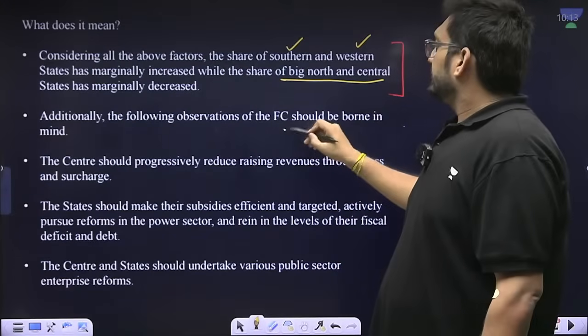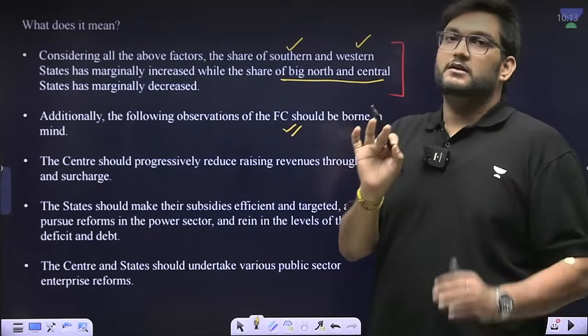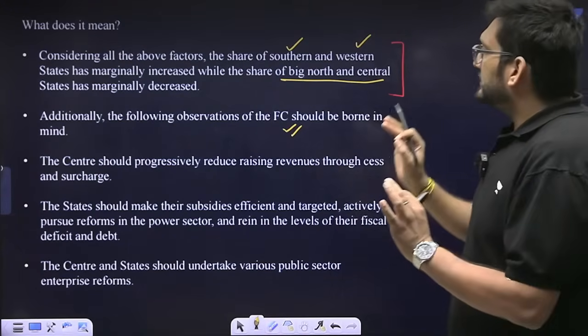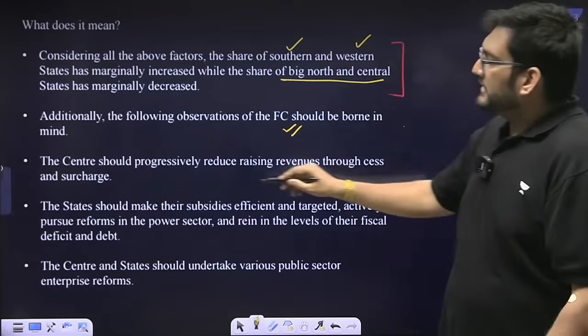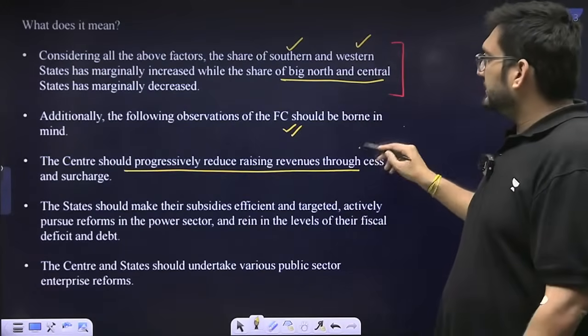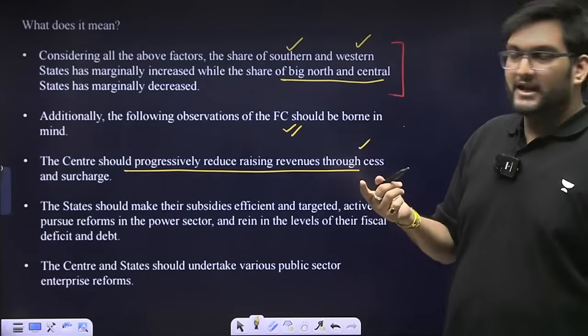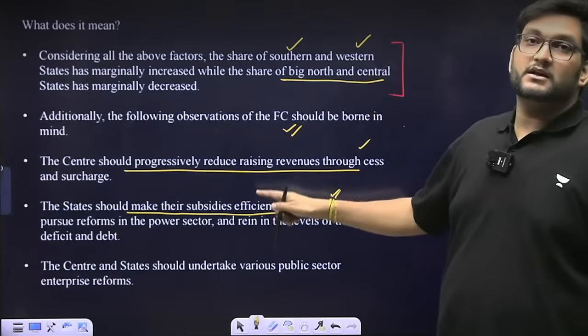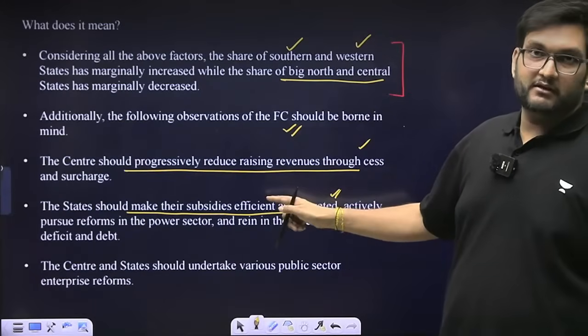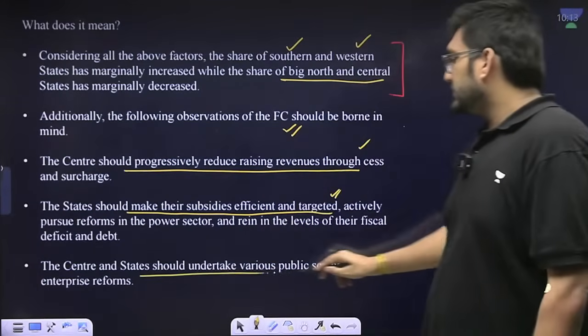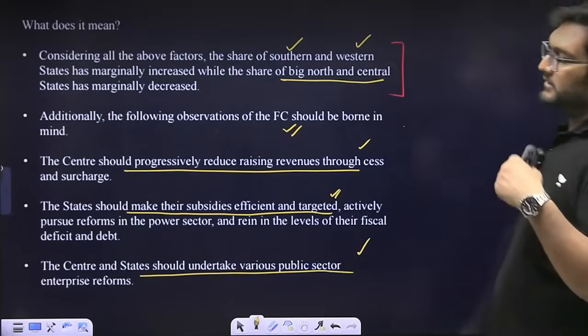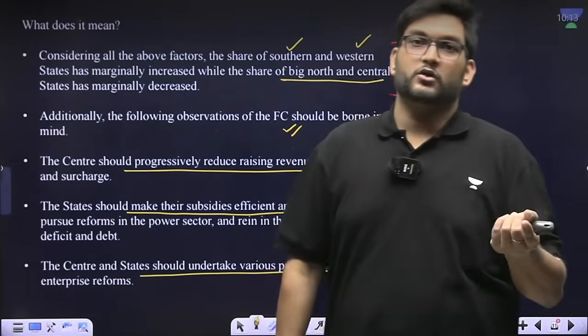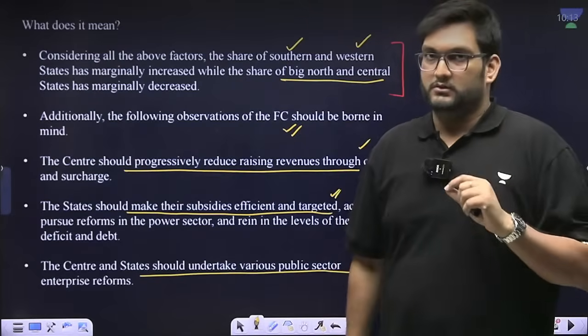Then the Finance Commission has taken into consideration the fact that center should progressively reduce cess and surcharge reliance. The state should make their subsidies better. This is a concept of the freebies which are given. And last but not the least is public sector enterprise reform, specifically DISCOM reform, is something which they've talked about.